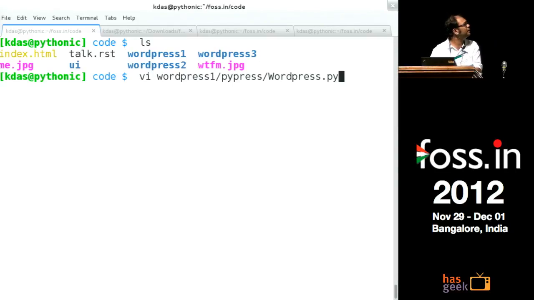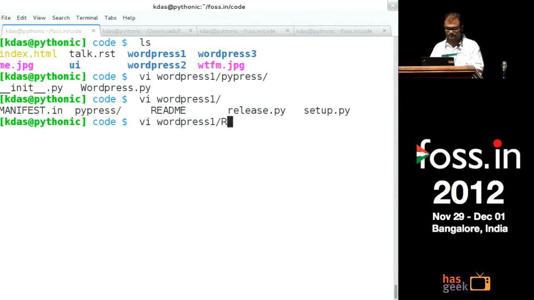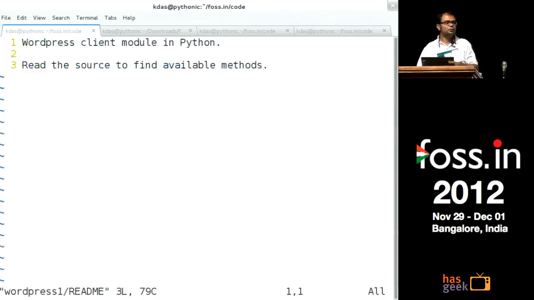I guess I have the README file here. Yeah, so that was the only documentation I had at that time. What it says: read the source to find out. Do you think people will actually do that? No, but at that time I had no clue, and I was thinking, yeah, people will actually go read my source and figure out how to use this function.